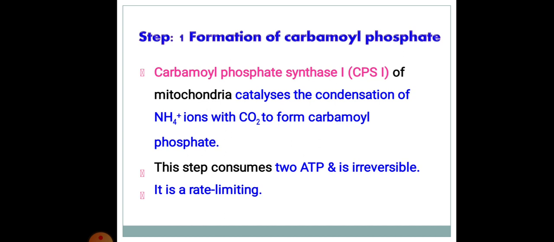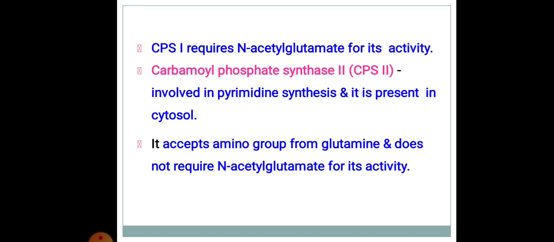Step 1, formation of carbamyl phosphate. Carbamyl phosphate synthetase 1, CPS1, of mitochondria catalyzes the condensation of NH4 plus ions with CO2 to form carbamyl phosphate. This step consumes 2 ATP and it is an irreversible process. It is a rate limiting reaction. CPS1 requires N-acetyl glutamate for its activity. Carbamyl phosphate synthetase 2, CPS2, is involved in pyrimidine synthesis and is present in cytosol. It accepts the amino group from glutamine and does not require N-acetyl glutamate for its activity.